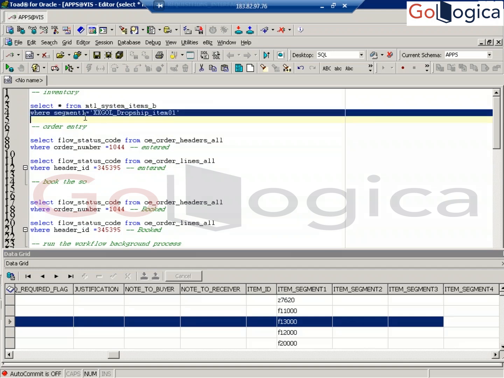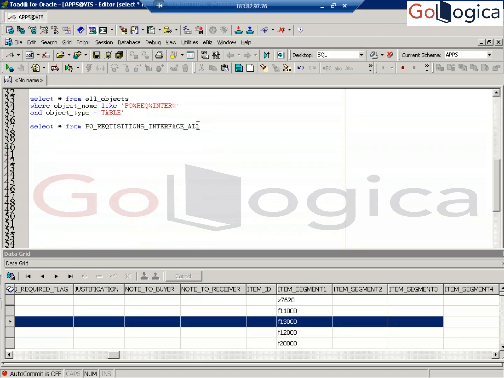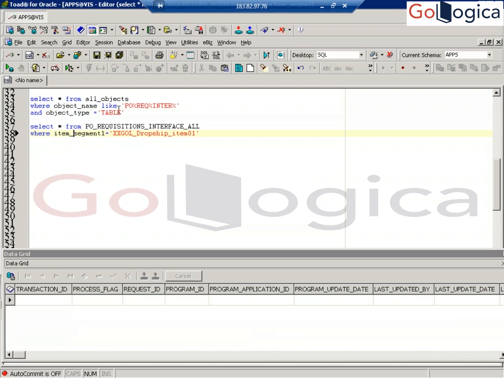That also you can join, or else some of your order information will also come here. Otherwise, based on the date also you can see. No data. Okay.